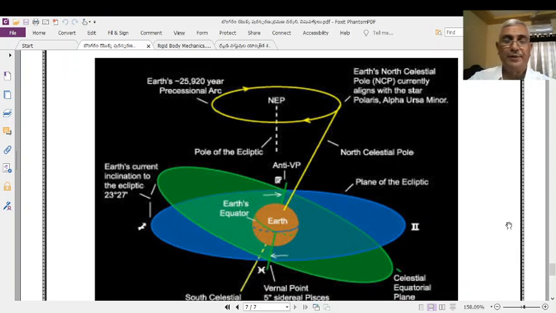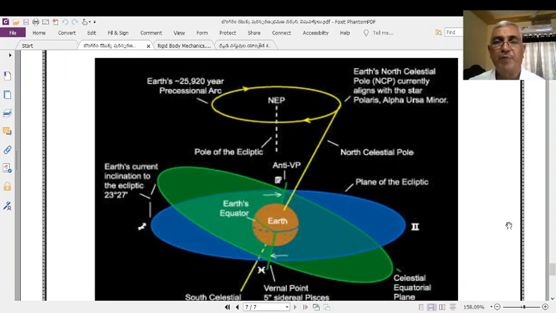We know that the Earth is a huge body, and of course it is considered as a rigid body. It rotates around itself. That is what is known as the spin motion of the Earth about an axis passing through its poles. Celestial poles, south celestial pole and north celestial pole.